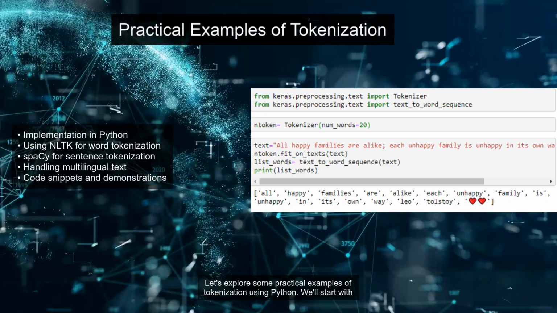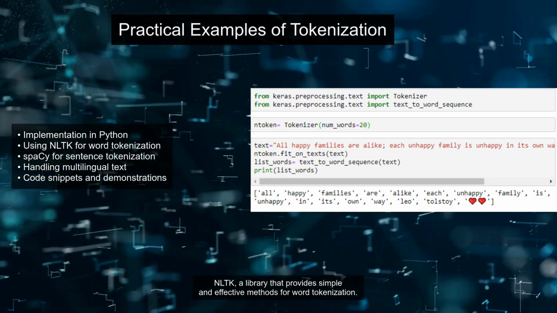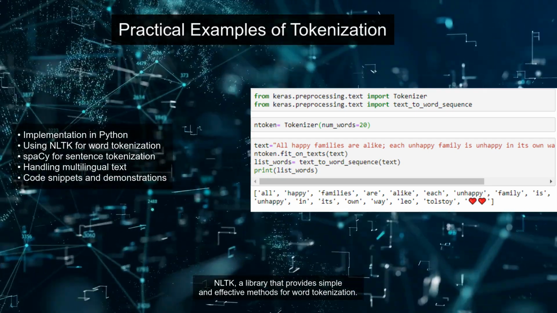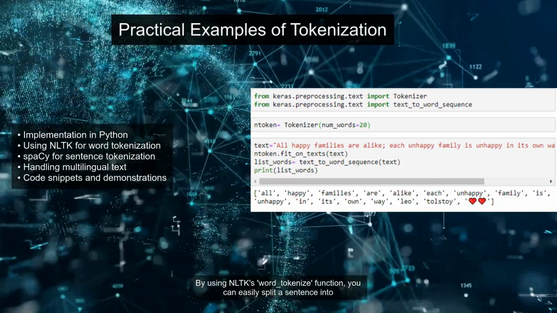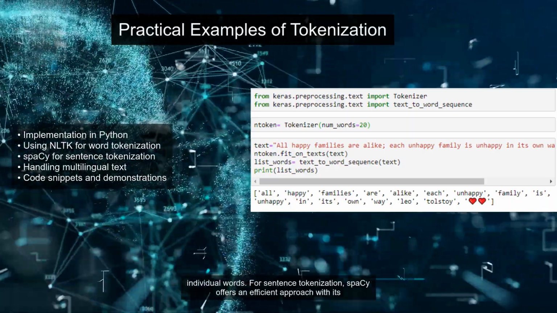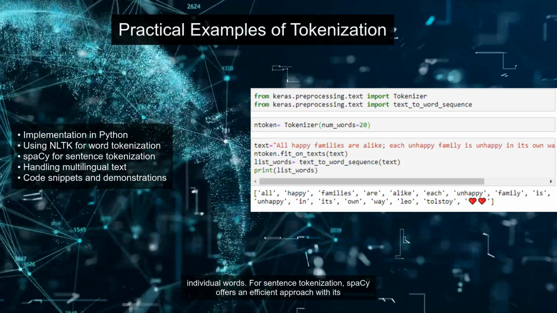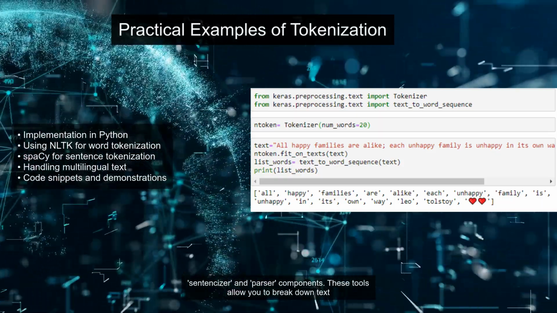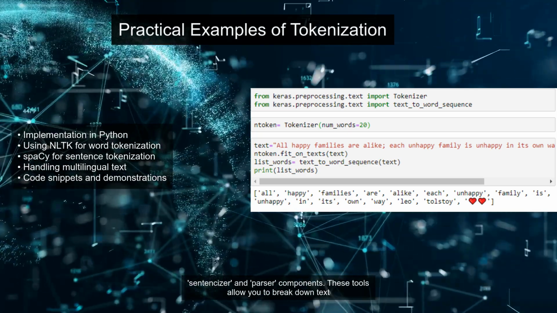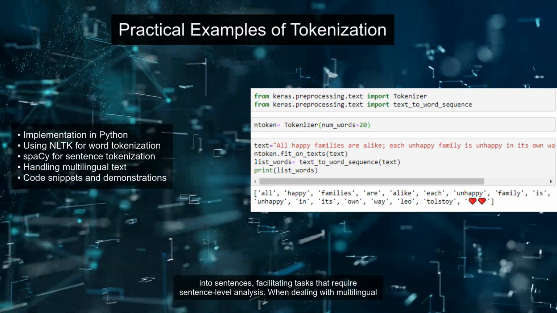Let's explore some practical examples of tokenization using Python. We'll start with NLTK, a library that provides simple and effective methods for word tokenization. By using NLTK's word_tokenize function, you can easily split a sentence into individual words. For sentence tokenization, spaCy offers an efficient approach with its sentencizer and parser components. These tools allow you to break down text into sentences, facilitating tasks that require sentence-level analysis.